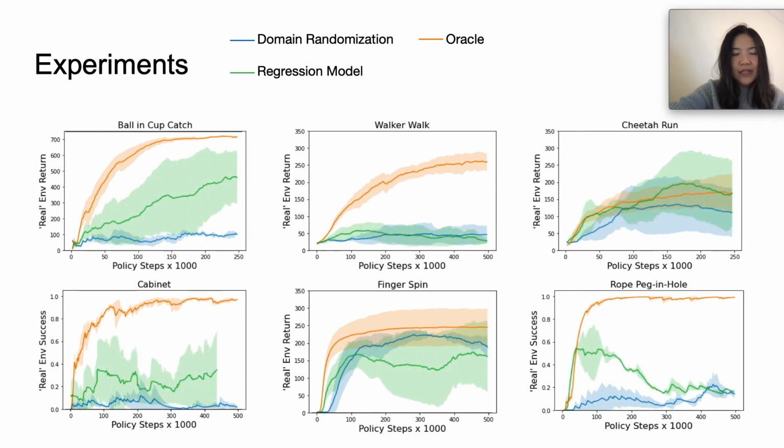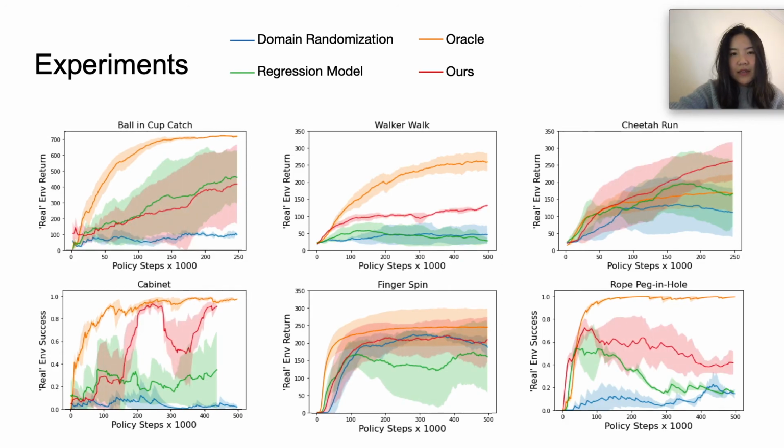As a secondary baseline, we also run our method with the regression approach where we try to predict each parameter directly. And as we expected, this is much harder to do than the classification approach. And so although we see some improvements over the domain randomization baseline, we don't make that much progress towards the oracle line. Last, we run our method where we use our classification-based approach, and we see that we're able to beat out both baselines and make significant progress towards reaching the oracle, although there's still some gap there to close.